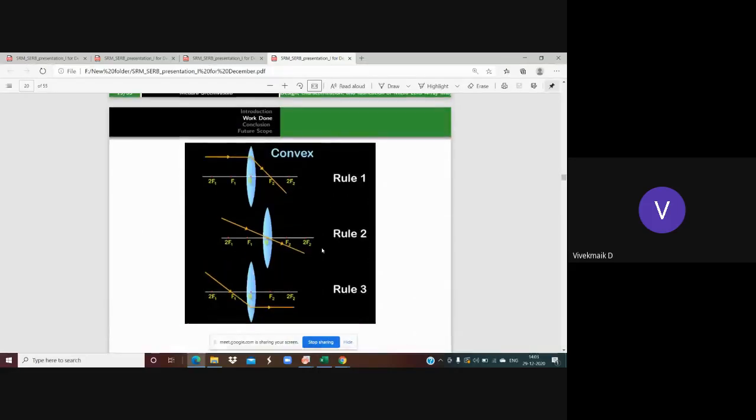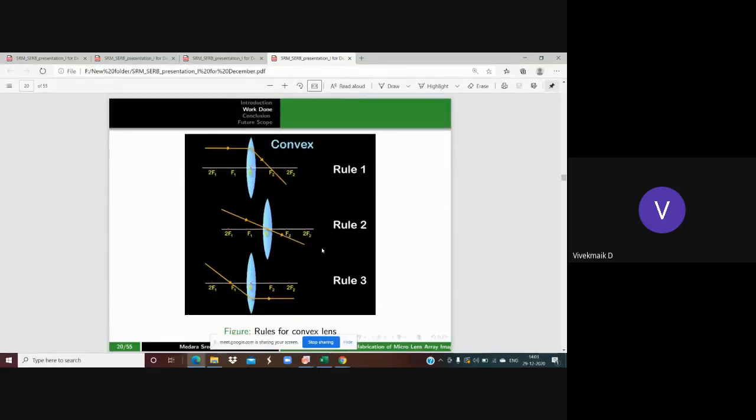Now, for the formation of image, first we need to understand what the basic rules for the convex lens are. We're going to understand the convex, then later we're going for the concave, and then we can see the applications of convex and concave lenses in the defects of eyes.